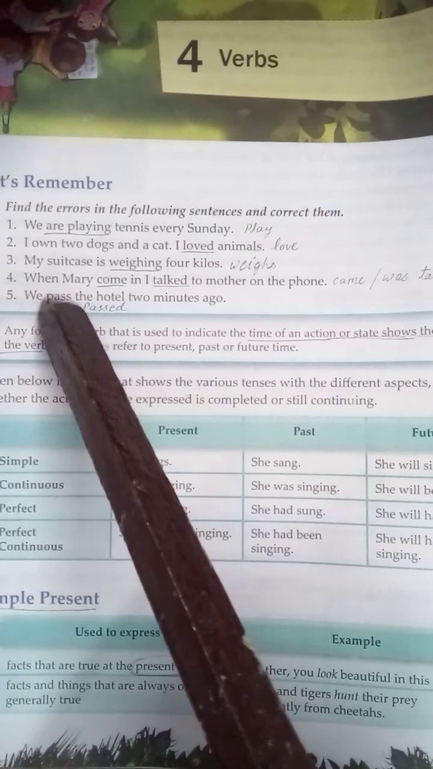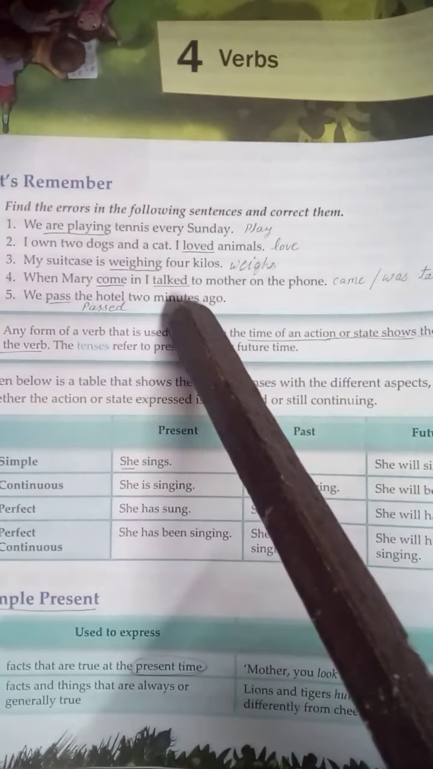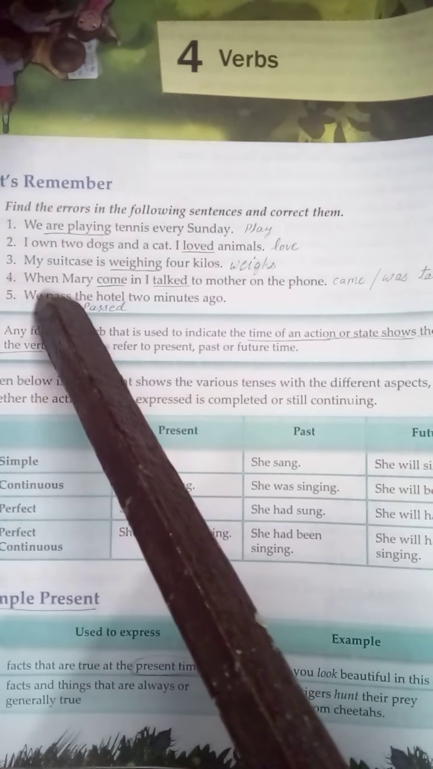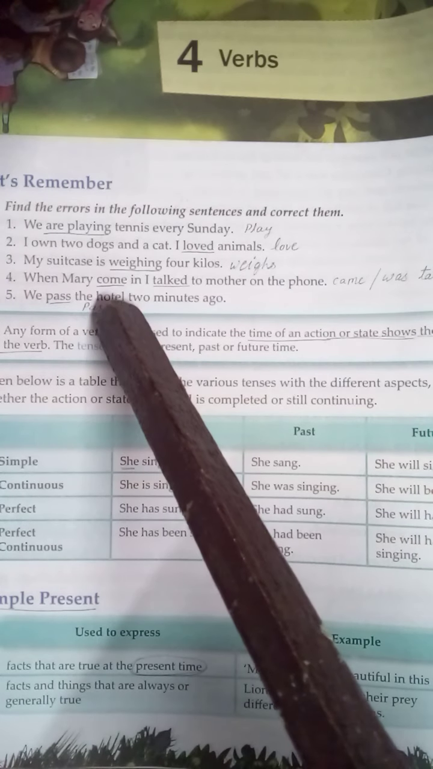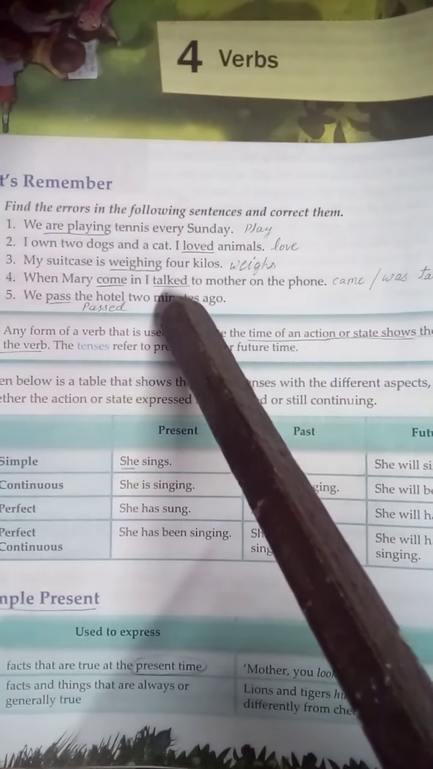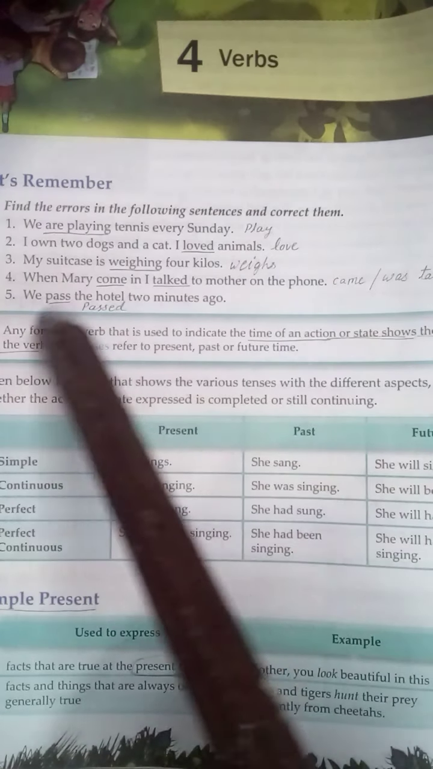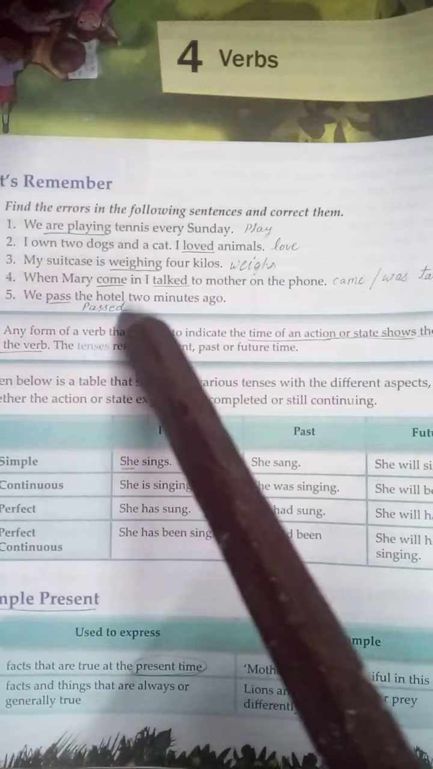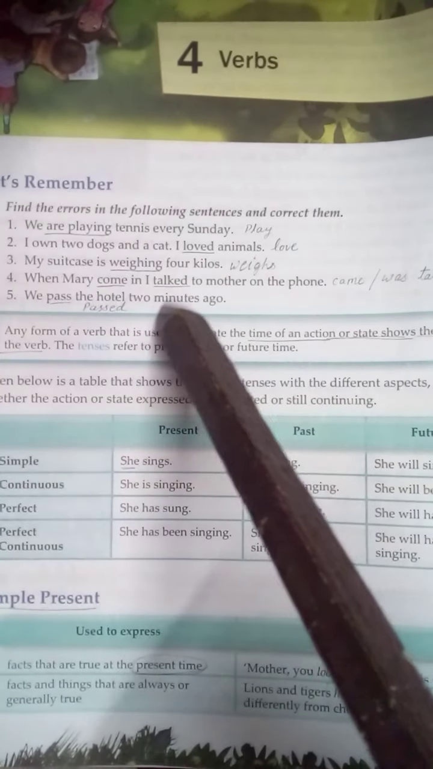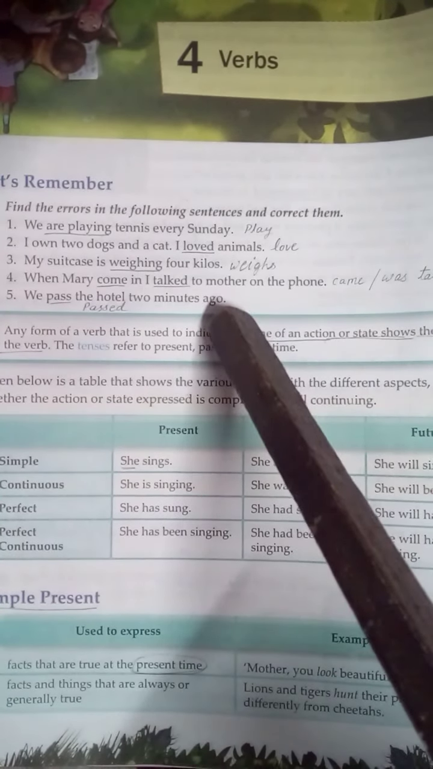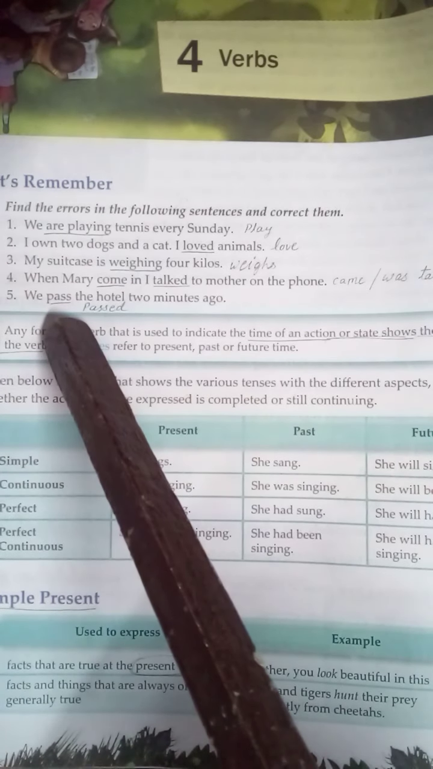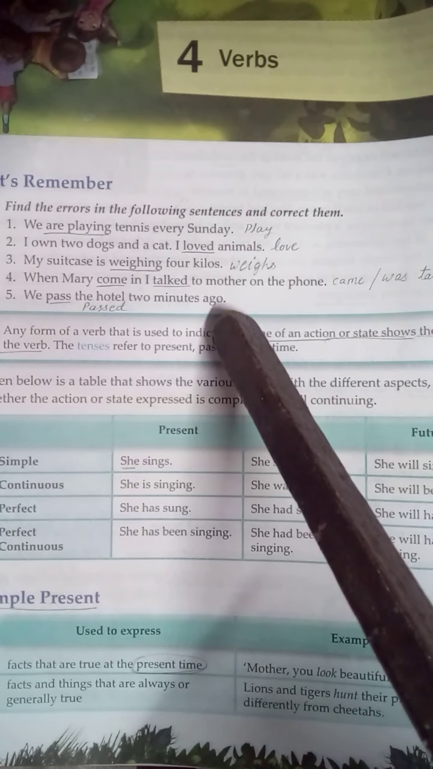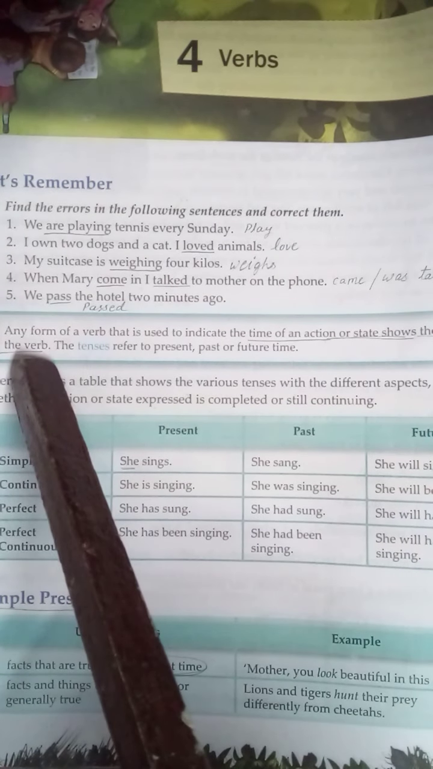Point number 4, when Mary come in, I talked to mother on the phone. Here you will change it: when Mary came in, I was talking to mother on the phone. Point number 5, we passed the hotel 2 minutes ago. This is talking about 2 minutes ago, so we'll use: we passed the hotel 2 minutes ago. I hope you all are clear about this. So see the next line.